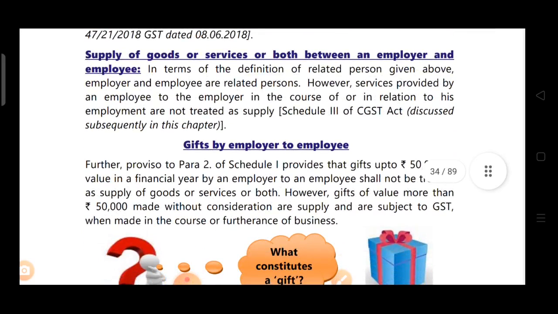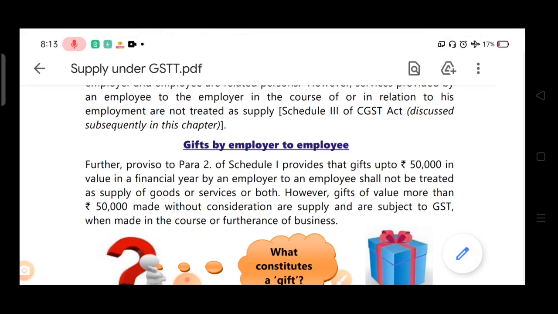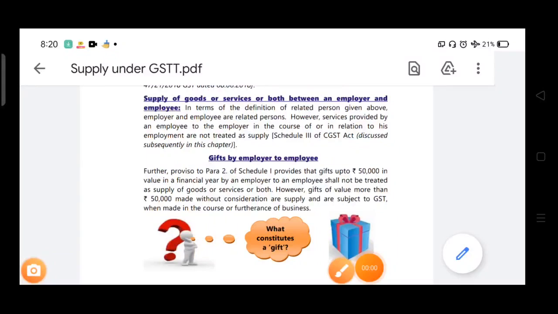Now, gift by employer to employee. Further proviso to para 2 of Schedule 1 provides that gifts up to 50,000 in value in a financial year by an employer to an employee shall not be treated as supply of goods or services or both. Means if the gift value is up to 50,000, then it will not be treated as supply. However, a gift of value more than 50,000, if it is made without consideration, then it will be called supply and subjected to GST when made in the course of furtherance of business.